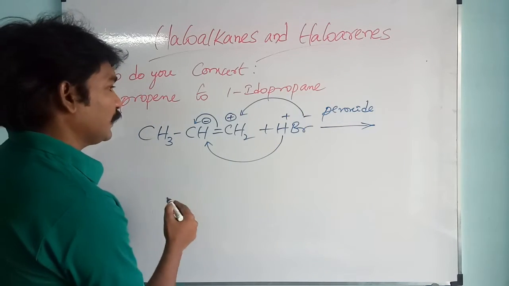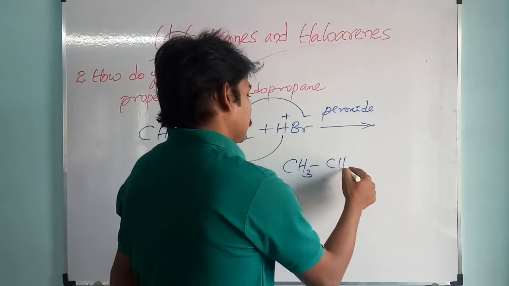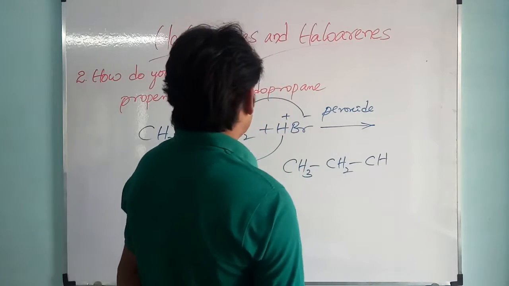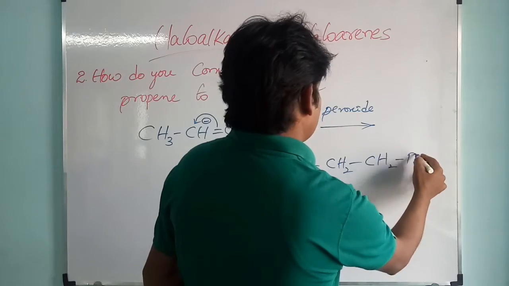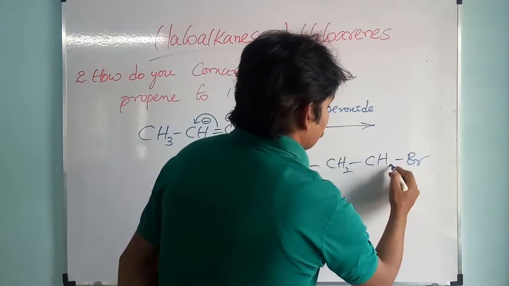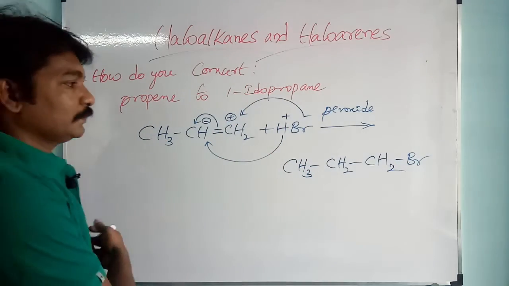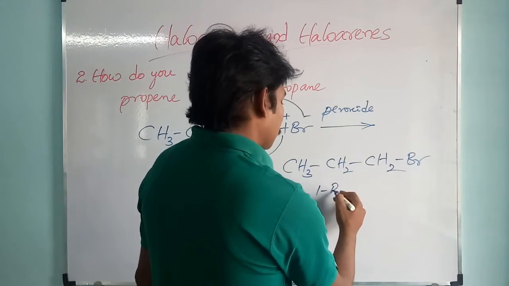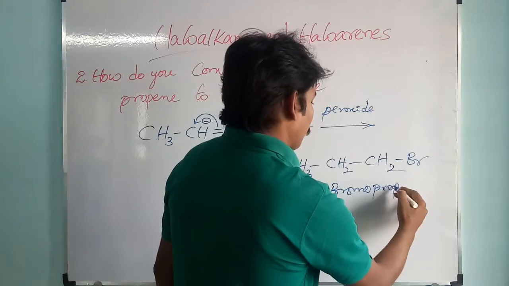Then as a result we will get CH3 CH2 CH2 Br. What is this compound? 1-bromopropane.